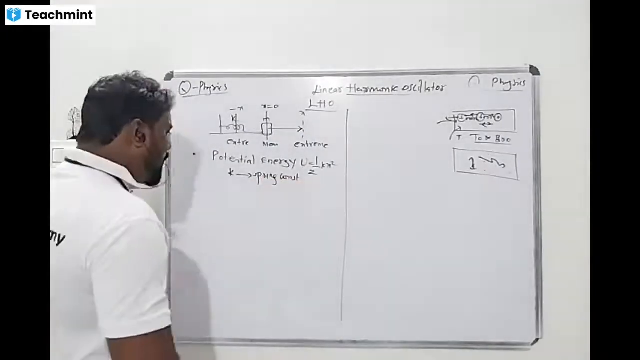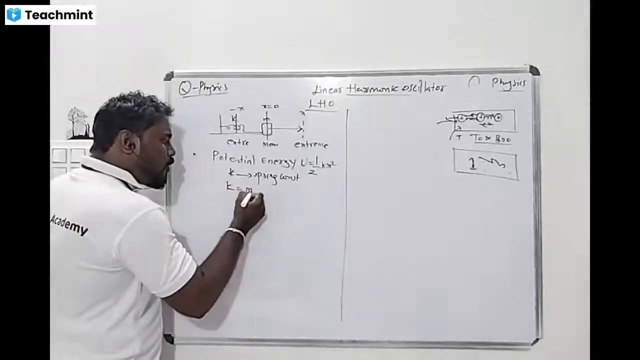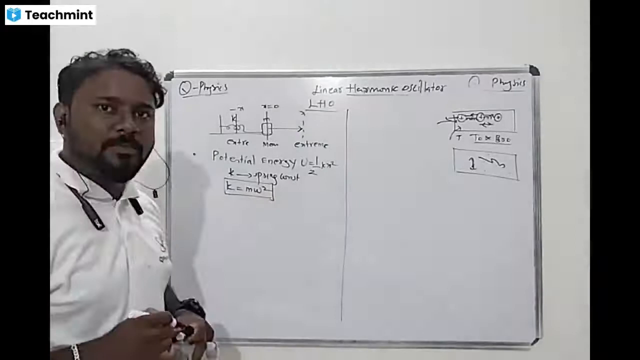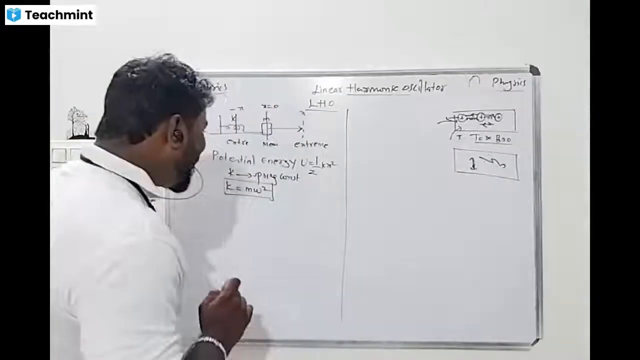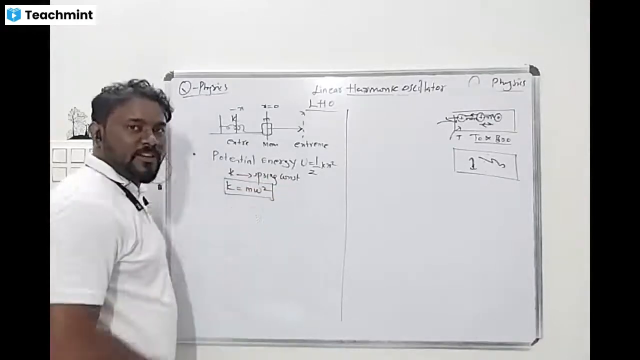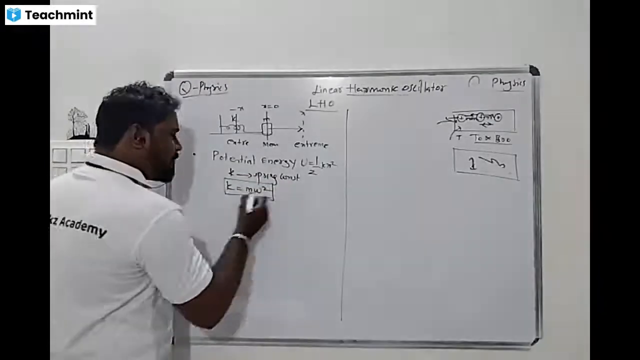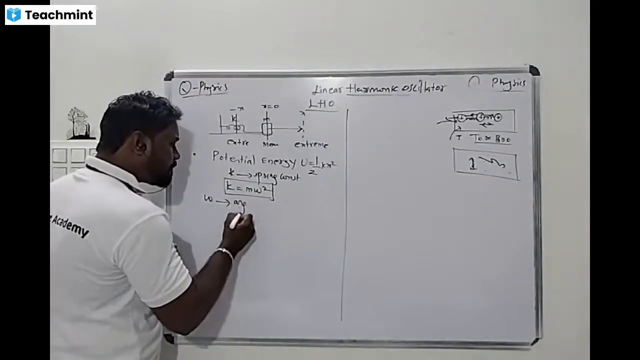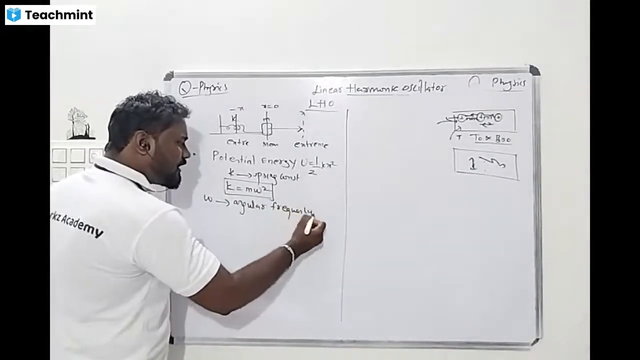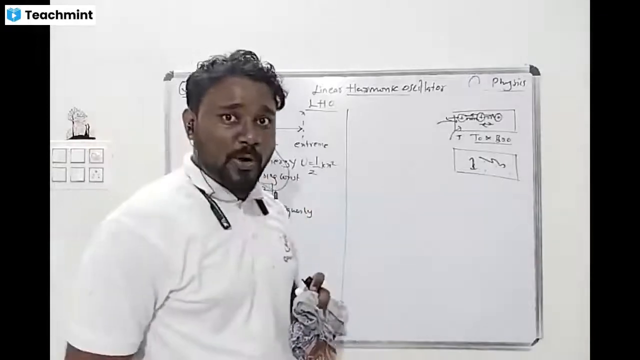So the k is nothing but m omega square. This is very important thing. The value of k, the spring constant, is m omega square. Here m is the mass of the object and omega square is the angular frequency. Omega is the angular frequency. Now look at the energy level of the one dimensional harmonic oscillator.